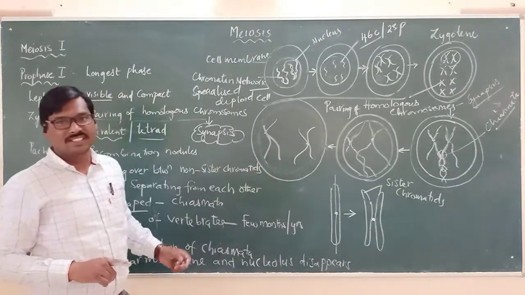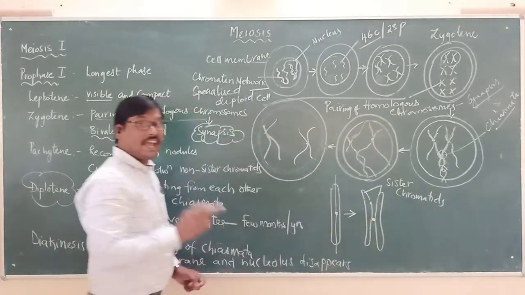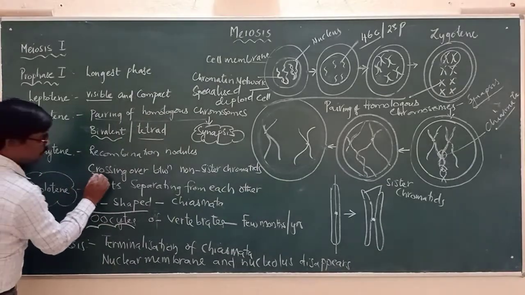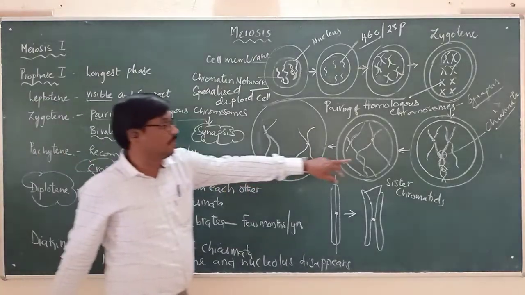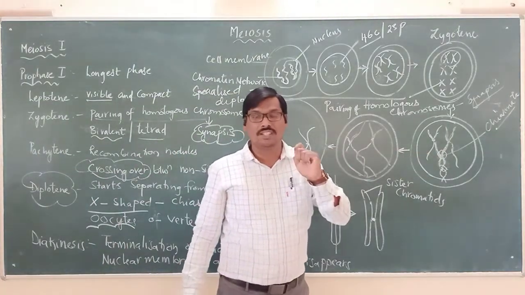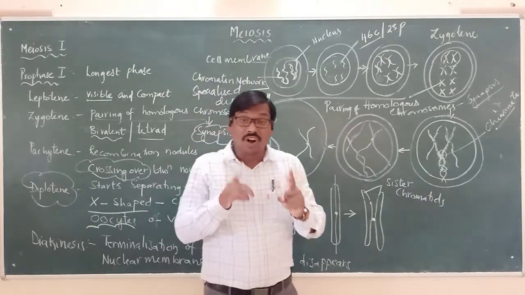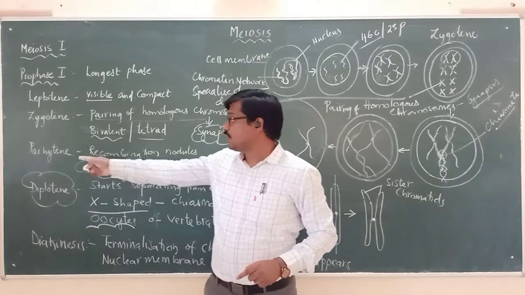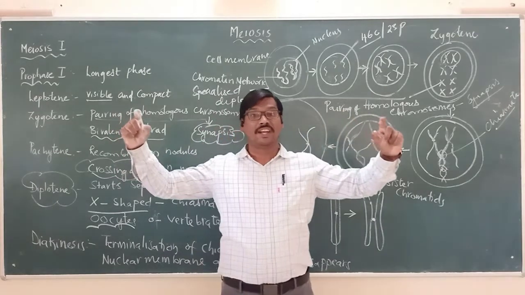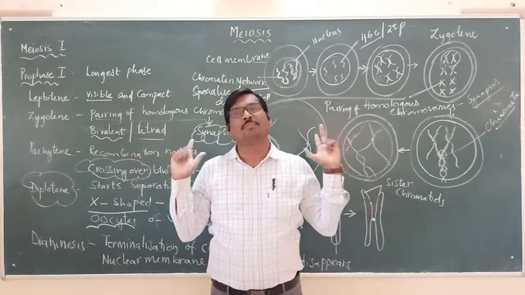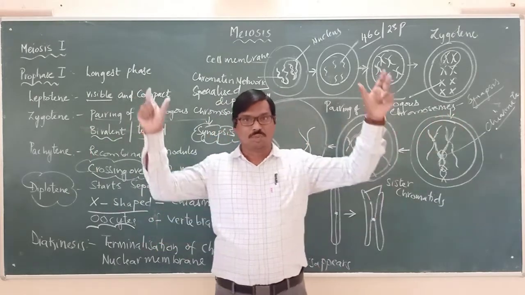Now the crucial point you have to remember is where they have crossed. There they have undergone crossing over, in the pachytene stage. Crossing over means the exchange of genetic material. Because there is exchange of genetic material in the pachytene stage, once both the chromosomes get separated, the gene which is present in one chromosome will also be present in the other chromosome.